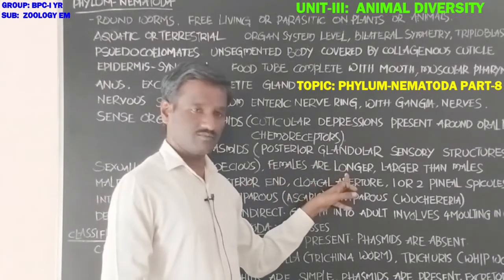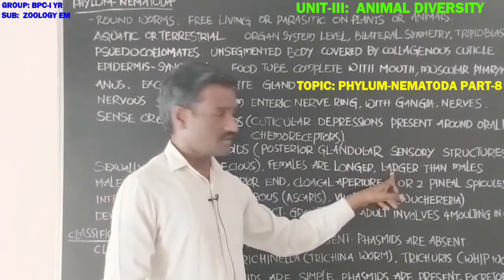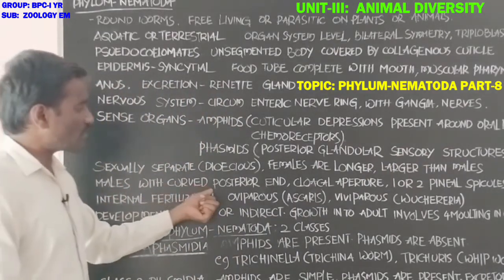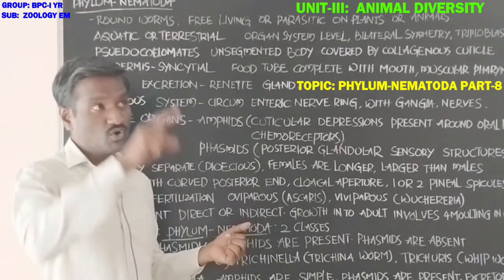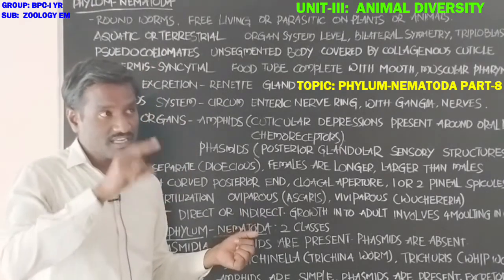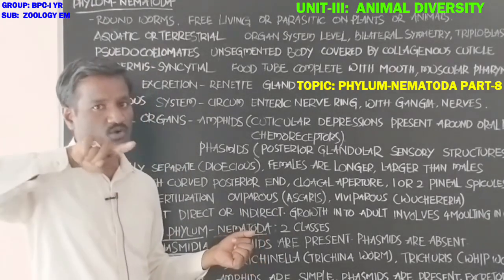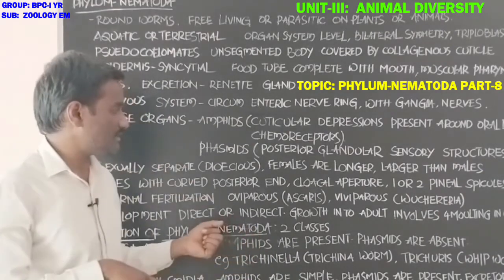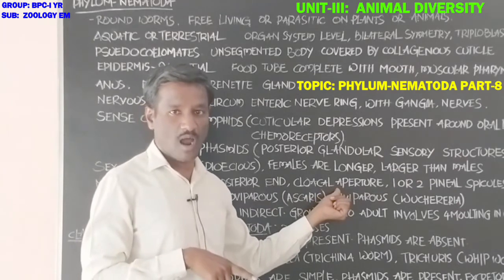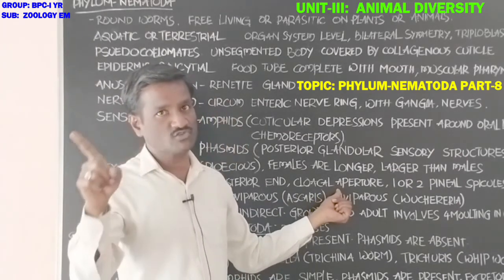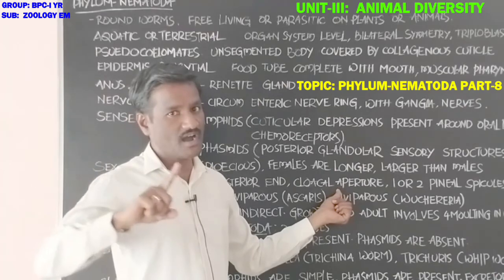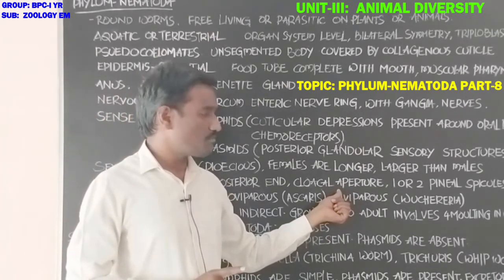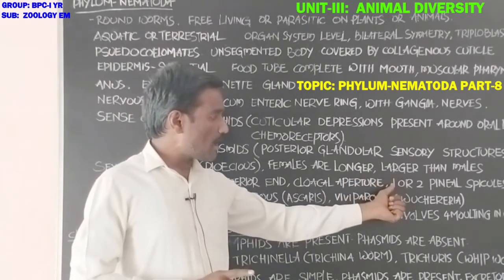Females are larger than the males. Males have a curved posterior end. The posterior part of the male is curved, and it also has a cloacal aperture. The cloaca opens to the outside by the cloacal aperture at the posterior end of the body of the male,